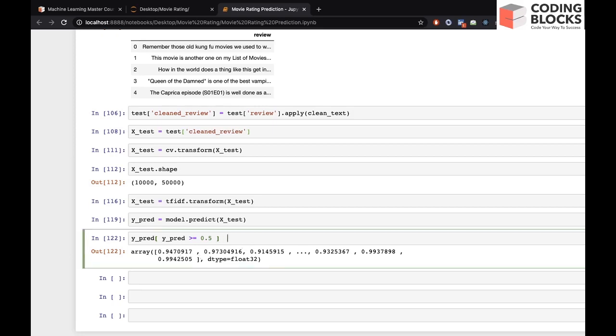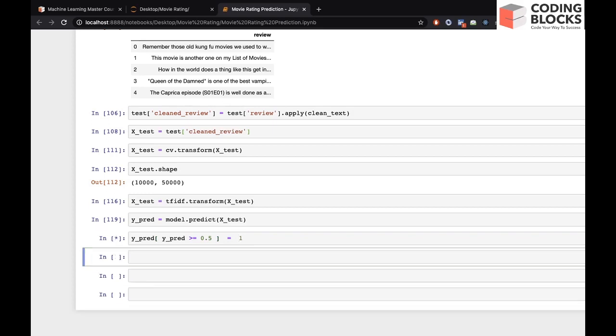And we will assign all these values as 1. And let's also convert ypred to integer, because right now it is a float value. You can see the values, we are getting probability in decimal format. So let's also convert it into integer format, right?